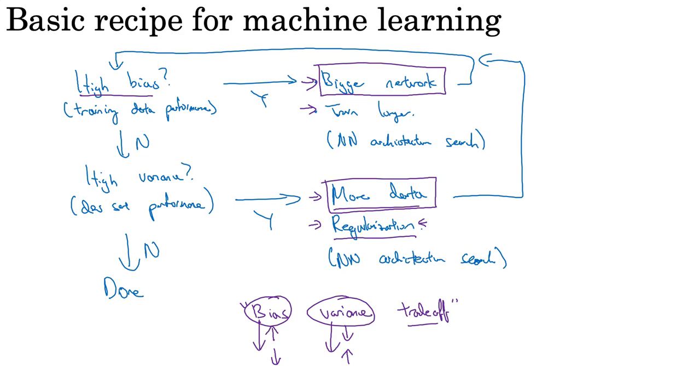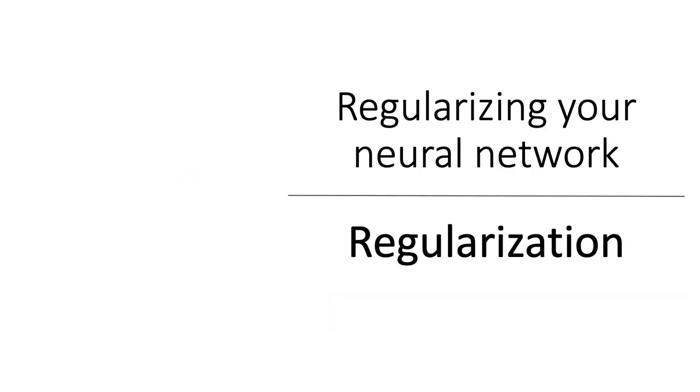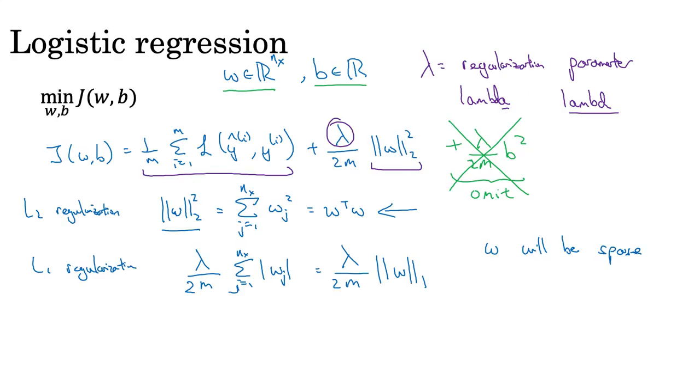So for high variance, one option is more data. The more data you have, the chances are your neural network will not overfit. But if you have less data, then chances are that your neural network will overfit to the data. So assume you have enough data, and then you have variance, you have overfitting, then we use regularization. So this is the topic of today, regularization.